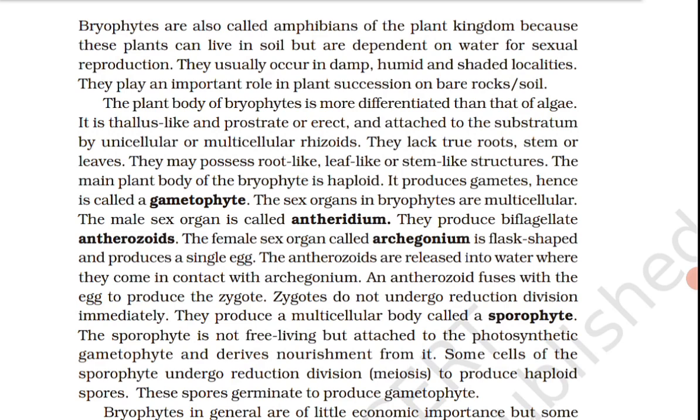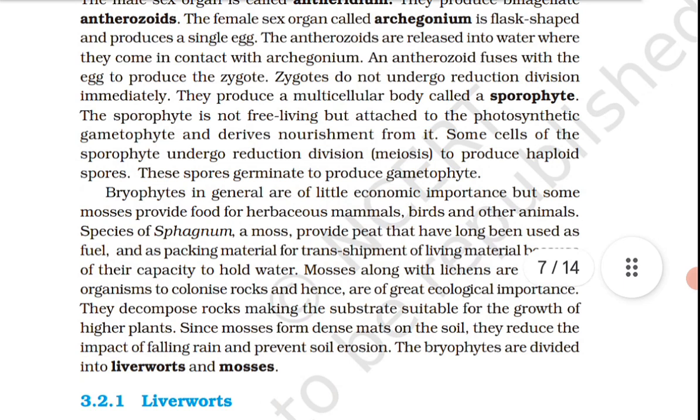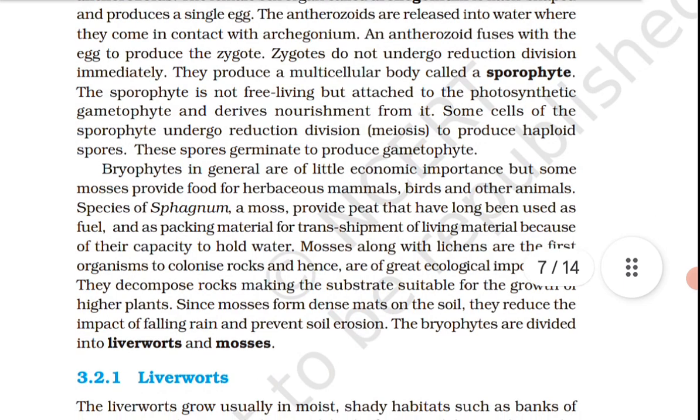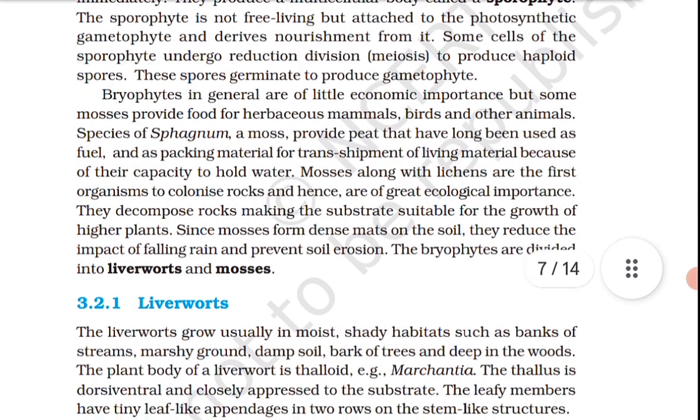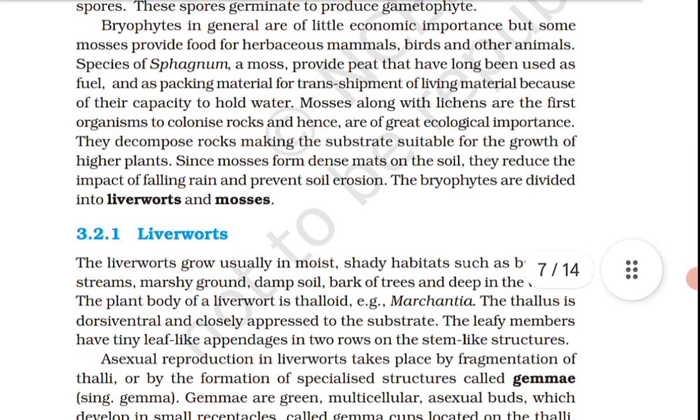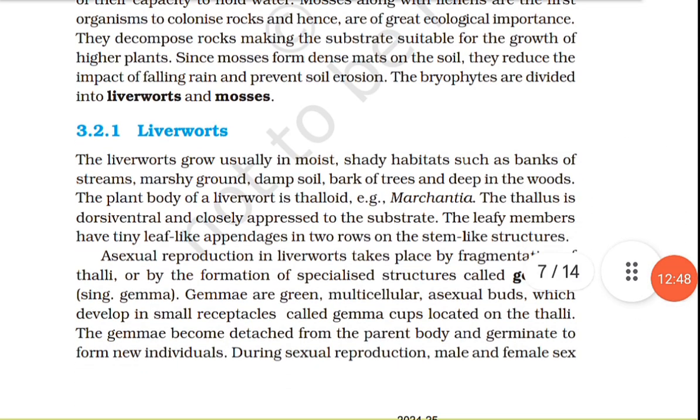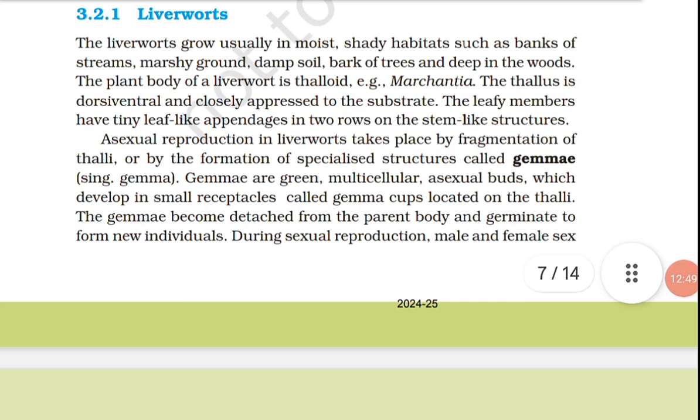In the majority of pteridophytes, all the spores are of similar kind, that is, they are homosporous. Genera like Selaginella and Salvinia, which produce two kinds of spores, macro, that is large, and micro, that is small, are known as heterosporous.